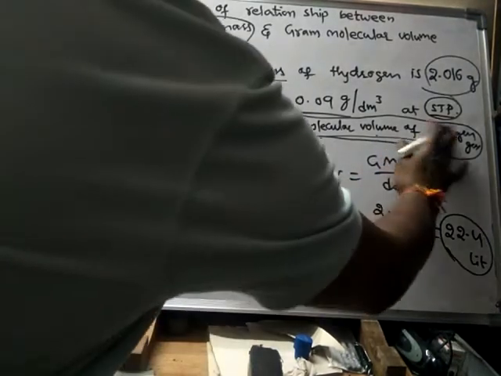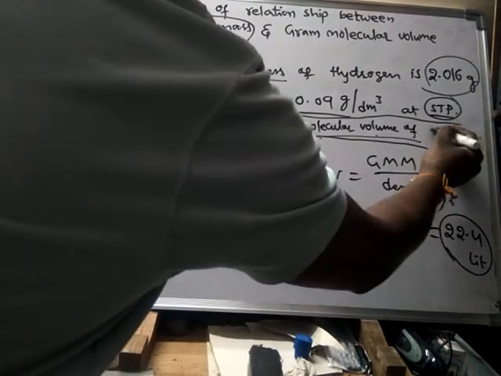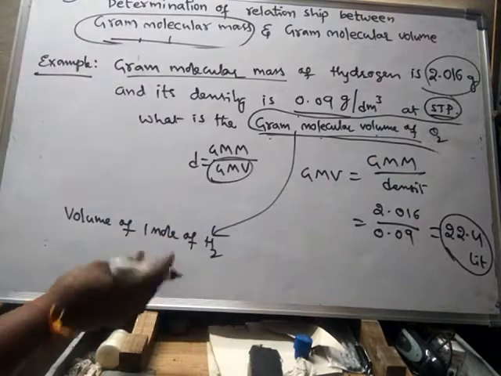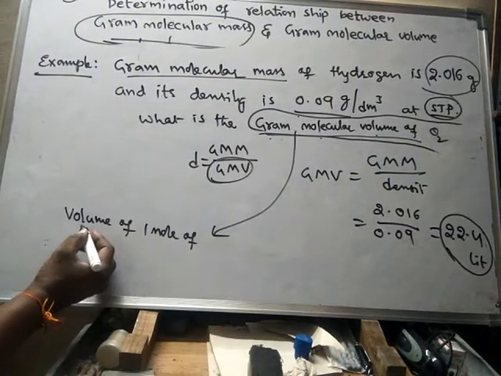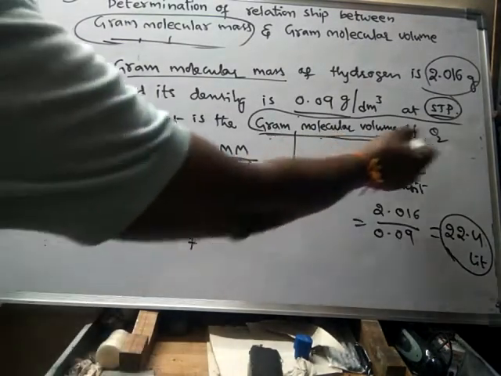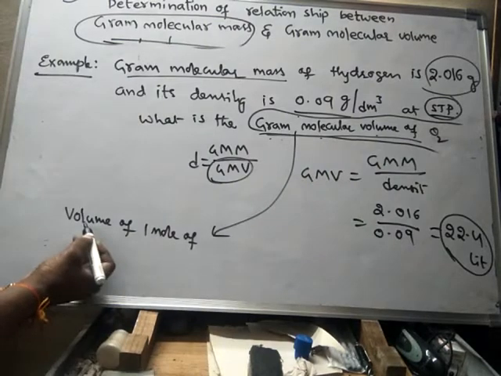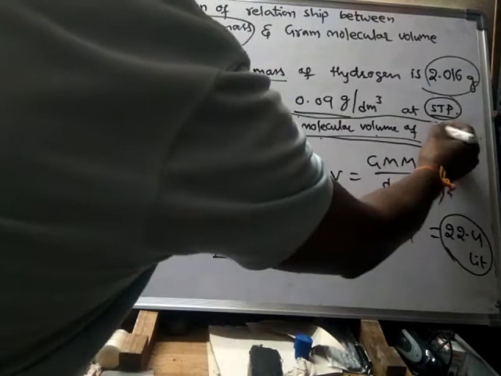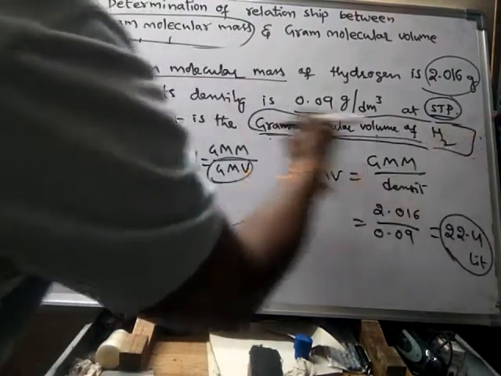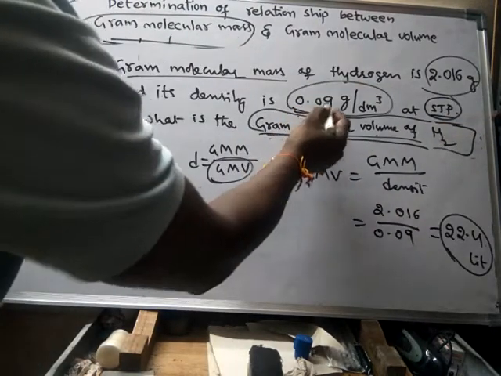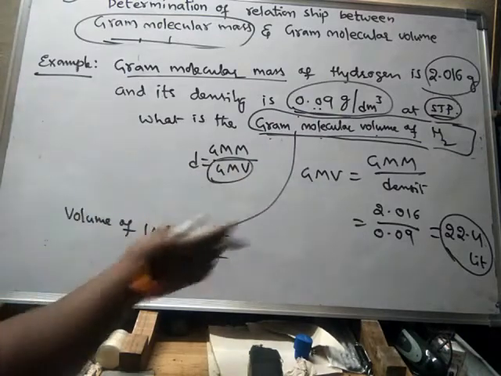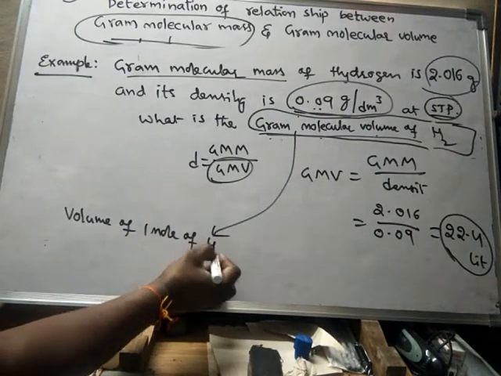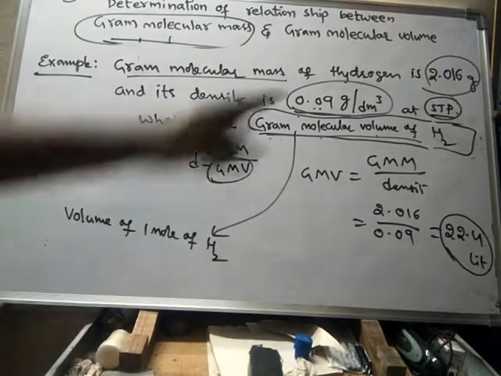Suppose it is some other gas, say oxygen, then the gram molecular volume of oxygen is nothing but the volume of 1 mole of oxygen. But in this question it is given as hydrogen, because this density is related to hydrogen only. So here we'll discuss on the basis of hydrogen.